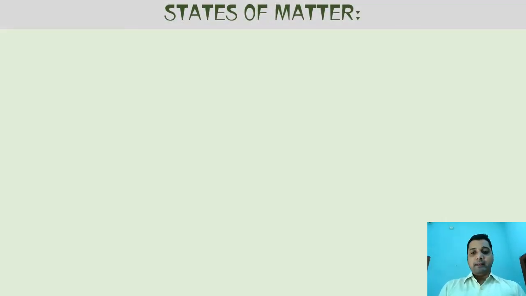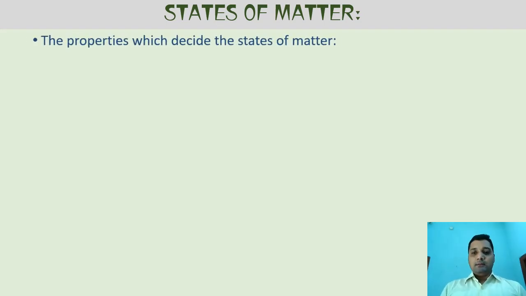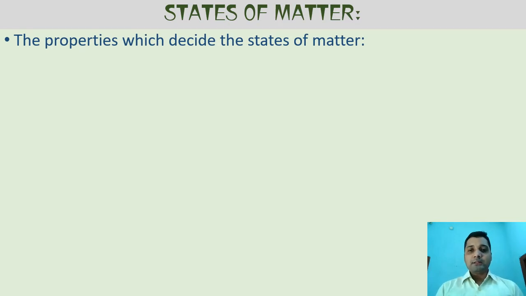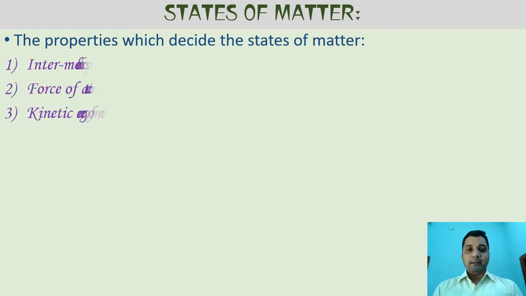Next in our topic is states of matter. Based on the composition of particles, all these things surrounding us are divided into some states. These properties decide the state. So here are three properties which decide the states of matter.